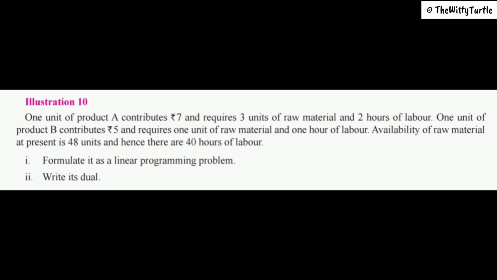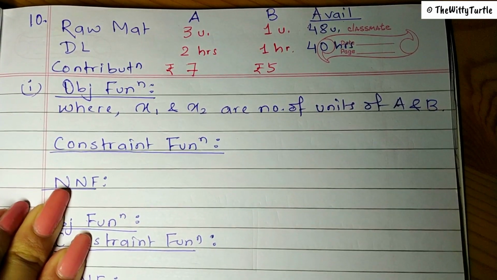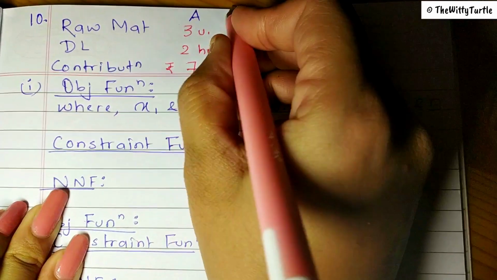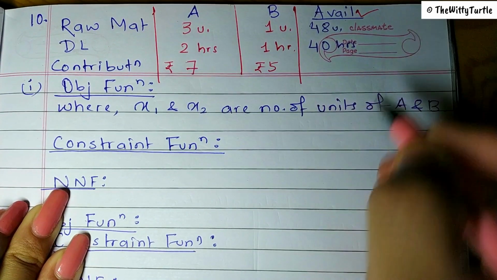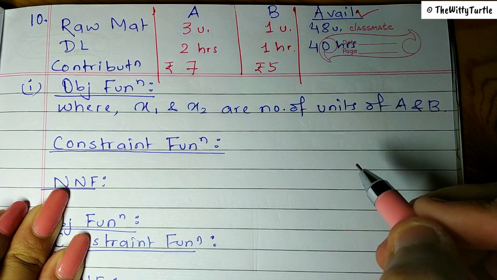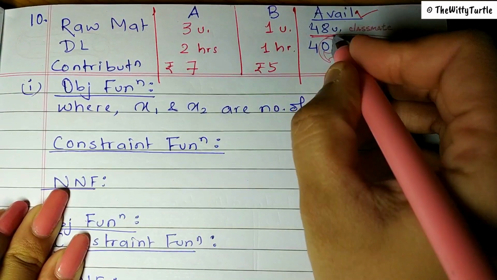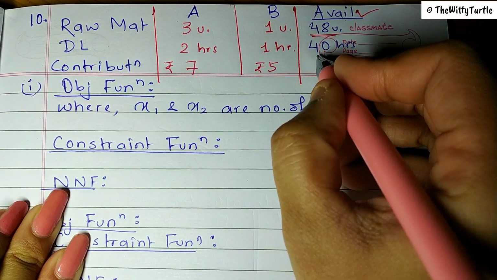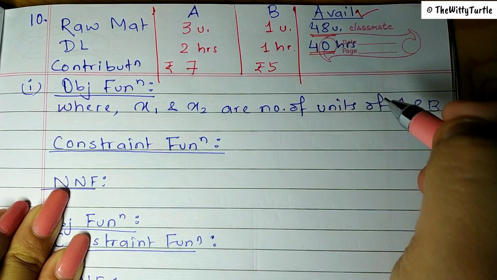Now the question has asked you to formulate it as a linear programming problem, and also you have to write its dual. Okay. Now whatever we have studied in the question, this I have converted into a table format. So here, this is the availability of raw material and direct labor, which is 48 units of raw material and 40 labor hours are available with us.